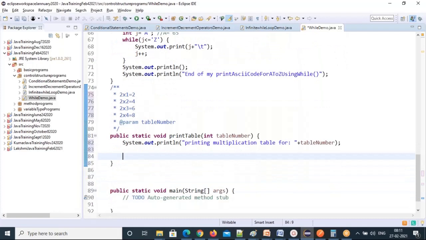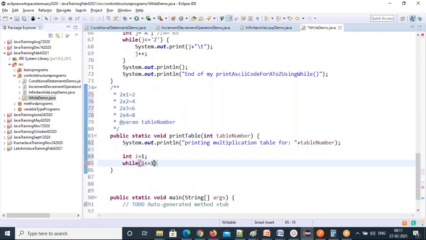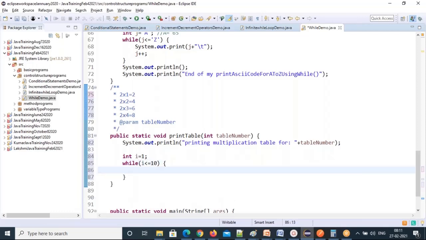So now I'm starting with int i equal to 1. So while i less than or equal to 10, till 10 only I need. Till 10 means 1, 2, 3, 4, like this one, not tables. This 1, 2, 3, 4, 5 till 10. Okay. So now next logic I'm building. First I want to build this. What is this? The table number. So put table number there.